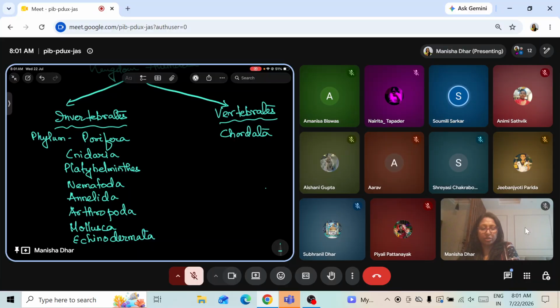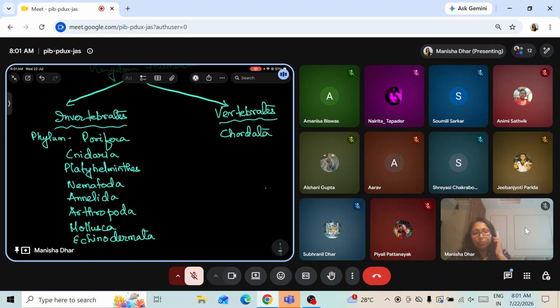Okay. So till now we have understood what we have read. Now let's talk about the first phylum, which is Porifera. The most important thing we need to remember, because there are so many new names, is to understand these phyla by examples. Like Porifera and an example for that, Cnidaria and examples for that.